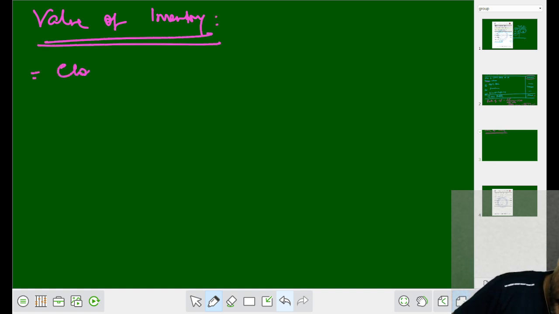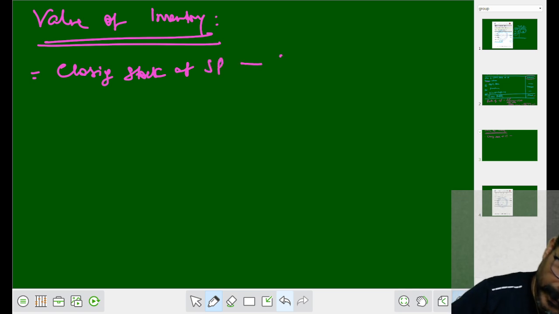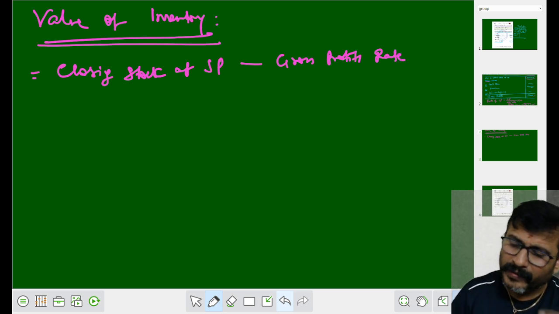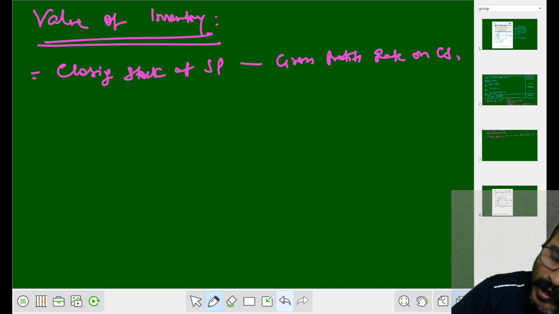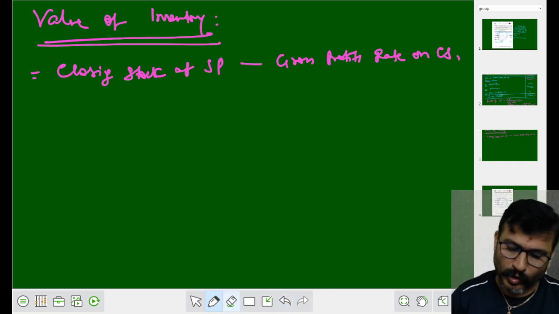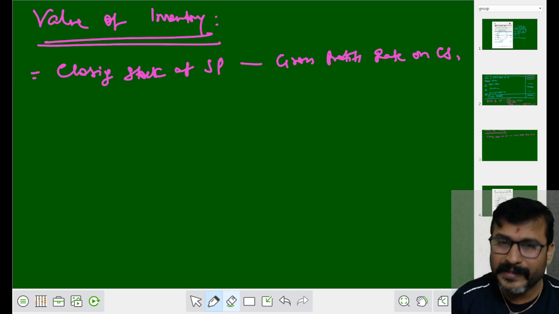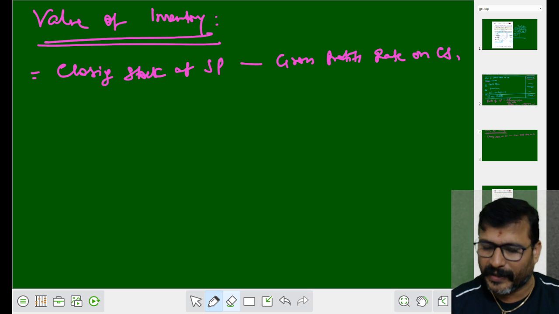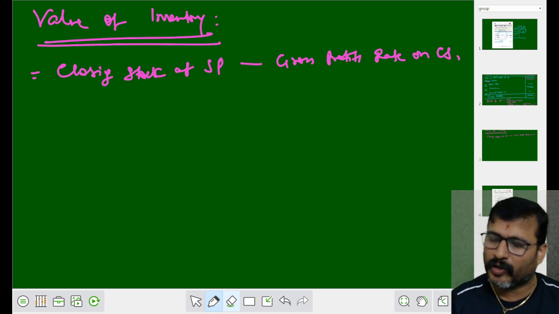We have to take closing stock at selling price minus gross profit rate on what? On closing stock. Closing stock at selling price minus, in the selling price there is gross profit, and the gross profit we have to subtract. That is gross profit rate on closing stock.